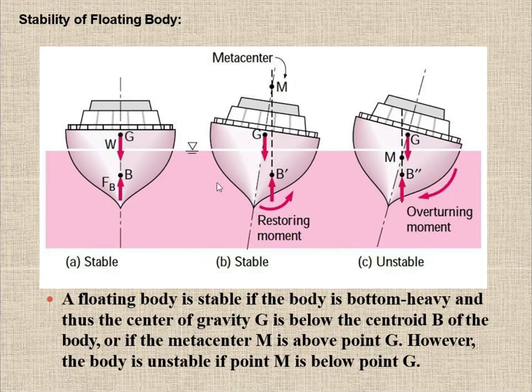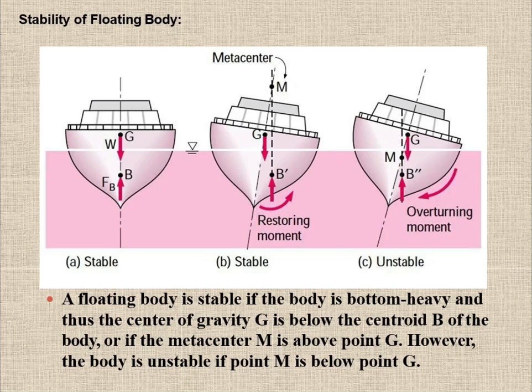So here you can see some practical application. A floating body is stable if the body is bottom heavy and thus the center of gravity G is below the centroid B. So we know in both cases, if the center of gravity G is below B, both in submerged and in floating cases, the body will be stable.